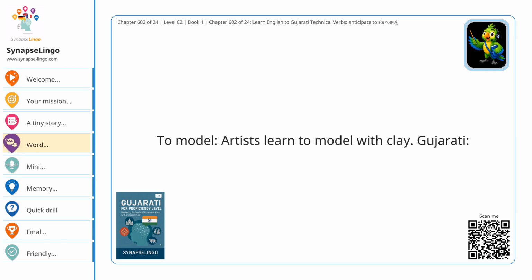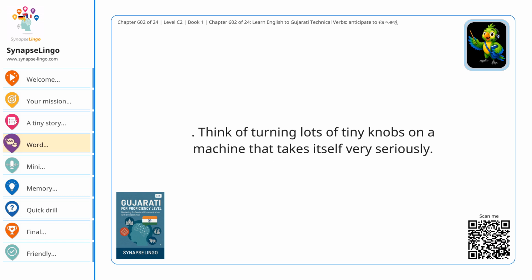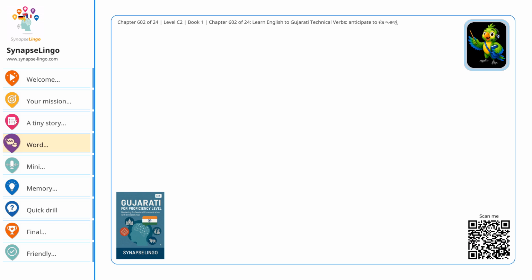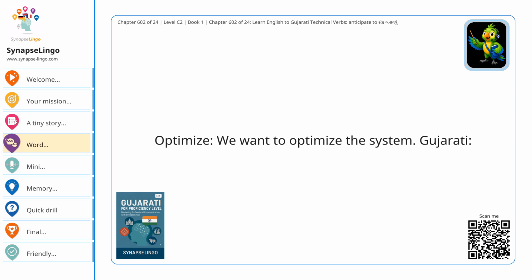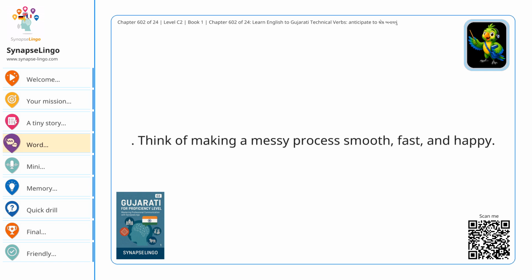To model. Artists learn to model with clay. Gujarati: મોડેલ બનાવવું. Think of your hands shaping an idea into form. Parameterize. We need to parameterize the model before testing it. Gujarati: પરિમાણીકૃત કરવું. Think of turning lots of tiny knobs on a machine that takes itself very seriously. Optimize. We want to optimize the system. Gujarati: શ્રેષ્ઠ બનાવવું. Think of making a messy process smooth, fast, and happy.